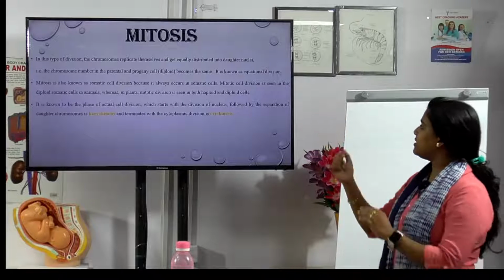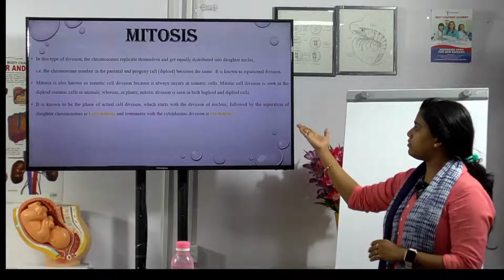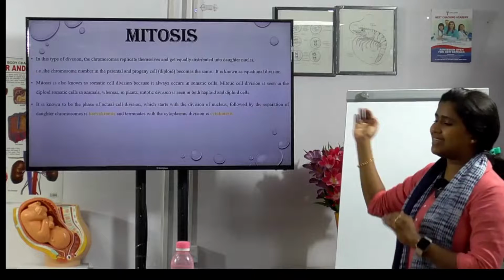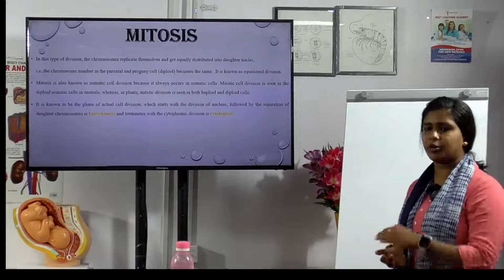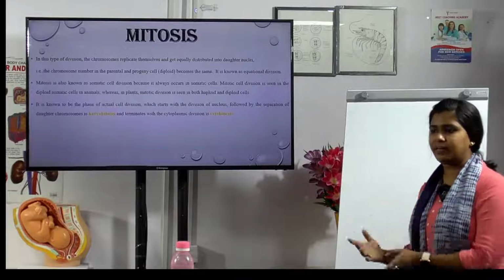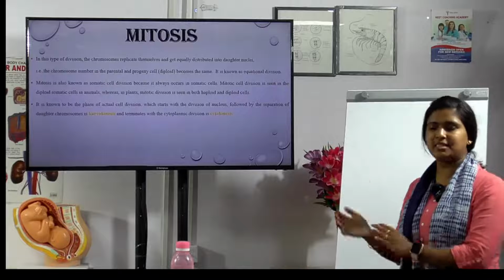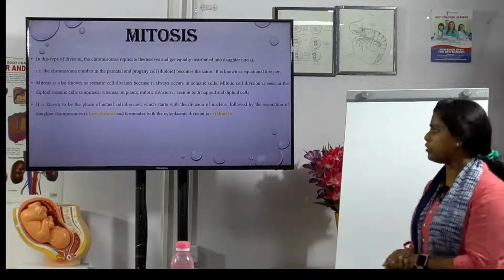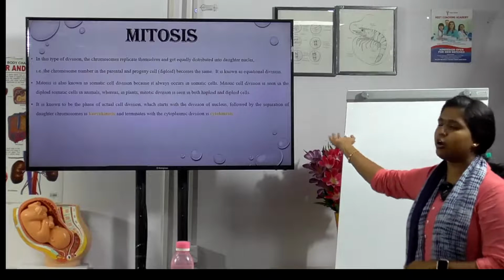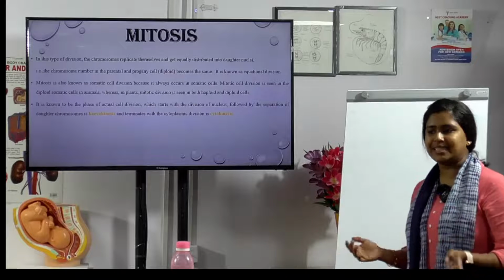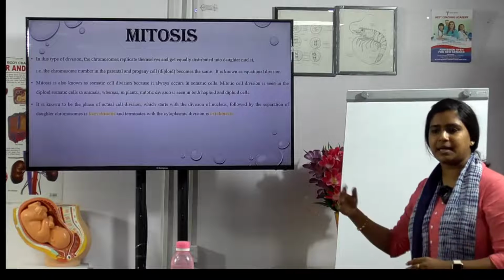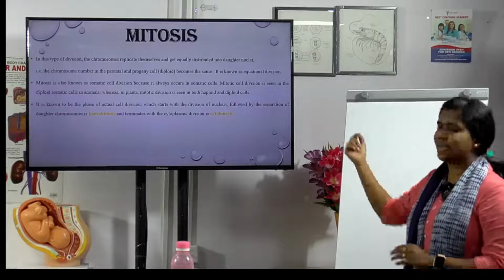It is the actual phase of cell division. This is the phase where the actual cell division happens. Until before this it was preparation, replication and protein synthesis. Here the replication starts in the mitosis phase, and this is followed by separation. First preparation and synthesis, then division, separation, and then cytokinesis.